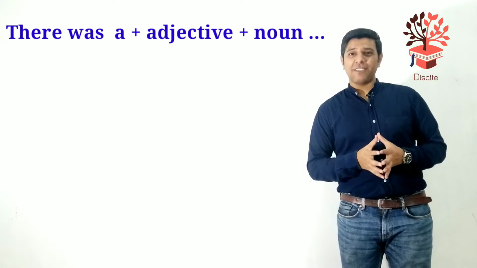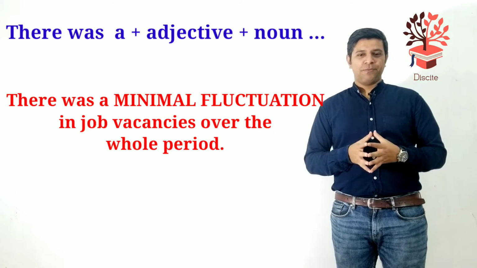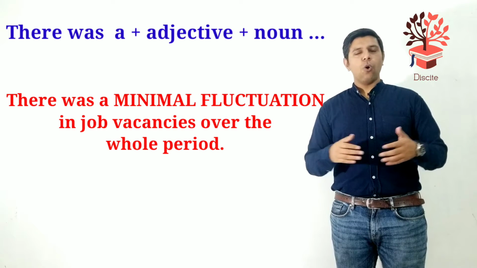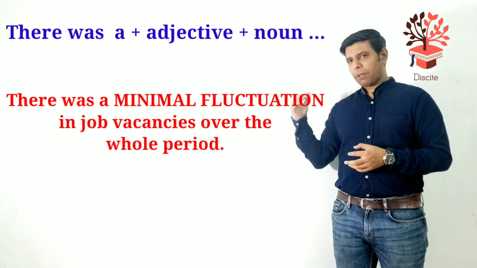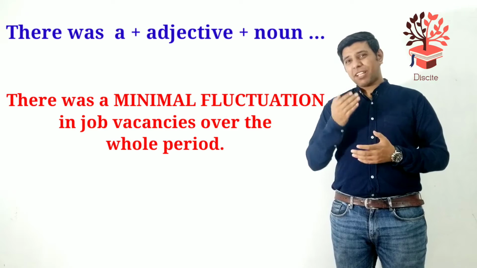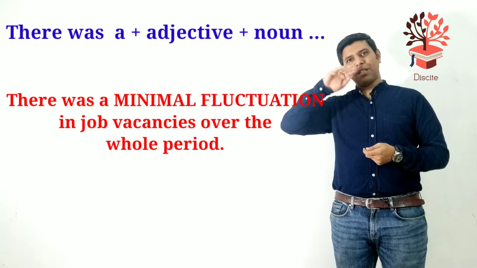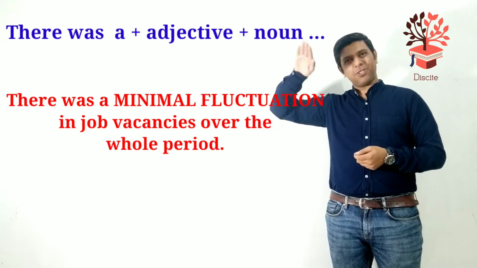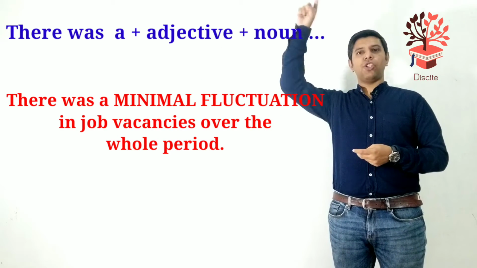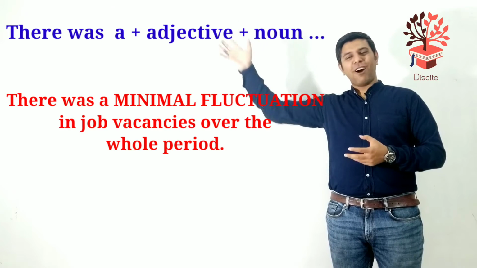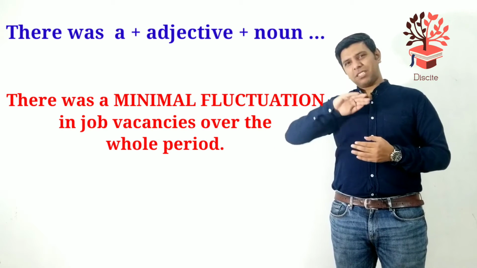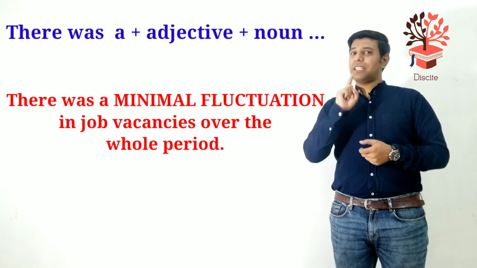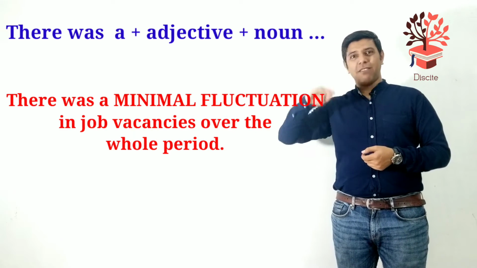Let's have a look at the third sentence now. There was a minimal fluctuation in job vacancies over the whole period. So over the whole period that we are having a look at, there was a fluctuation. Fluctuation means the numbers went up and down, up and down, up and down. That's fluctuation. Sometimes the fluctuation is huge, so you call it a wild fluctuation. Sometimes it is mild or slight, not a very big change. But it's not regular, it's up and down, up and down.